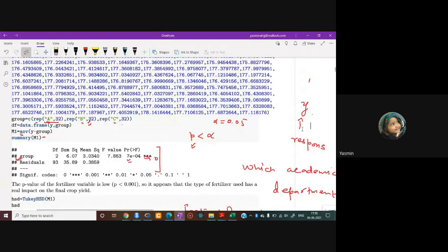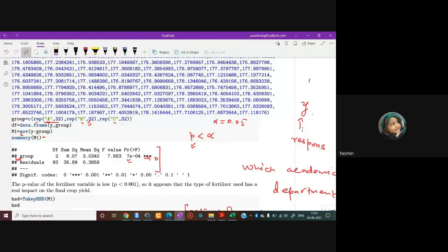So what I'm saying is, since the p-value is less than alpha, we can say that the type of fertilizer has a certain effect on the crop yield, right? But for the analysis of variance, one thing is missing: firstly you have to construct the hypothesis.